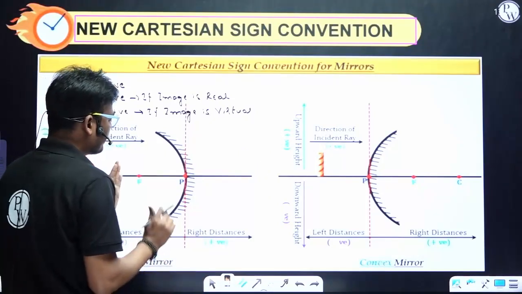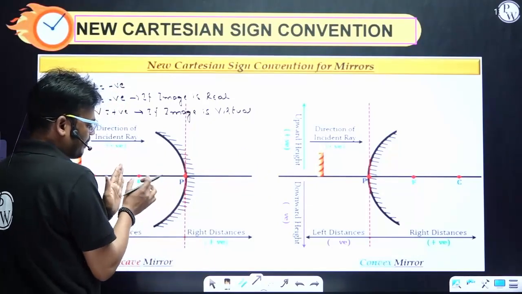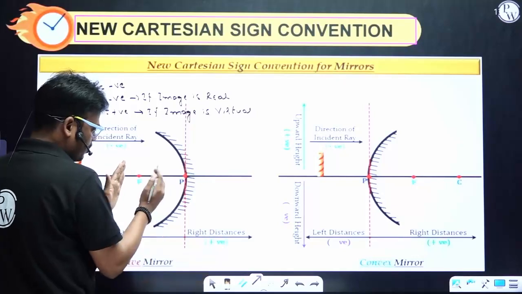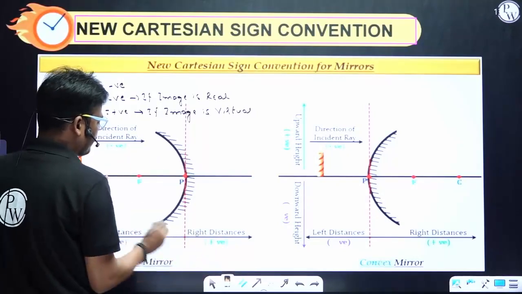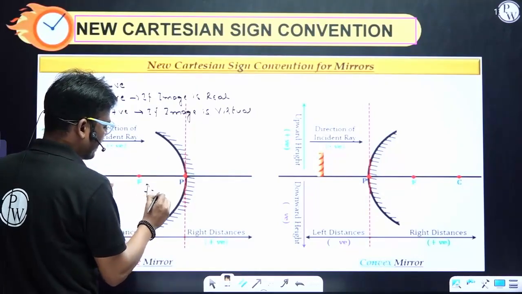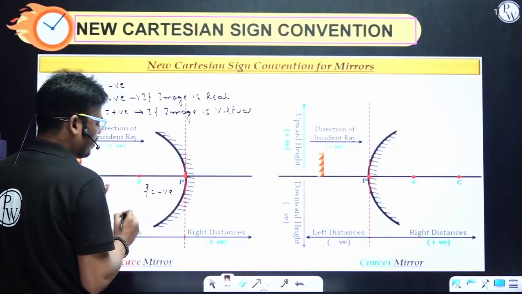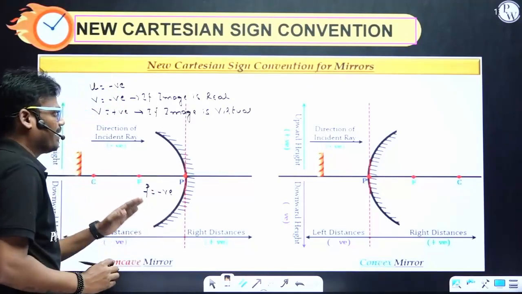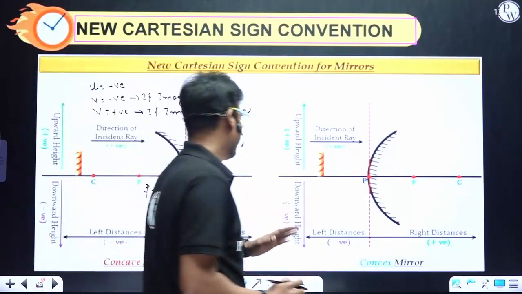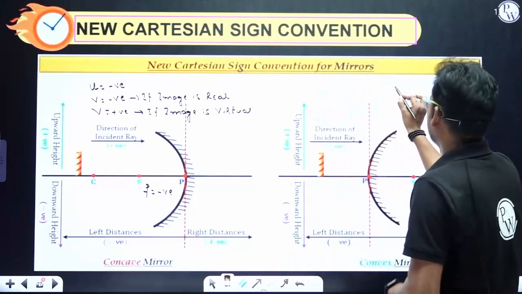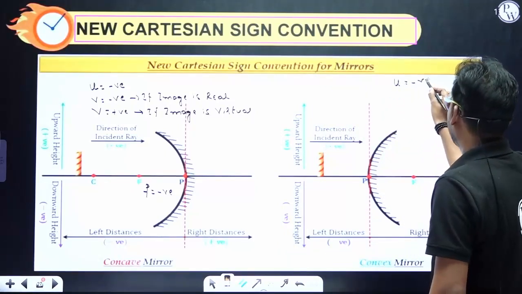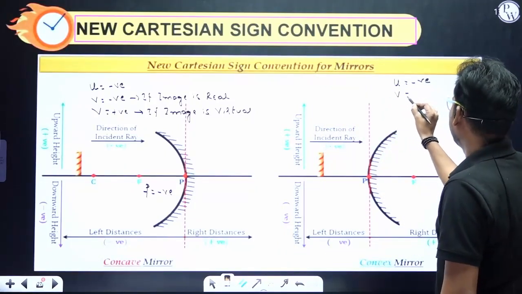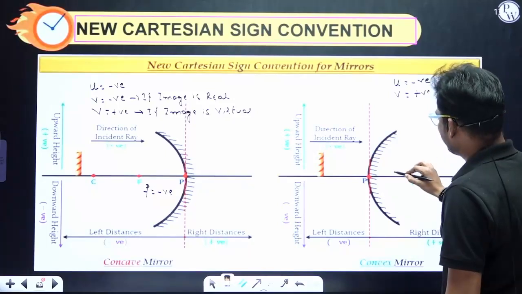Focal length is nothing but the distance between the focus and the pole of the mirror. So on this side, what is the f value? F is negative for a concave mirror. In the convex mirror case, u is always negative and v is always positive, because the image will be formed on this side.